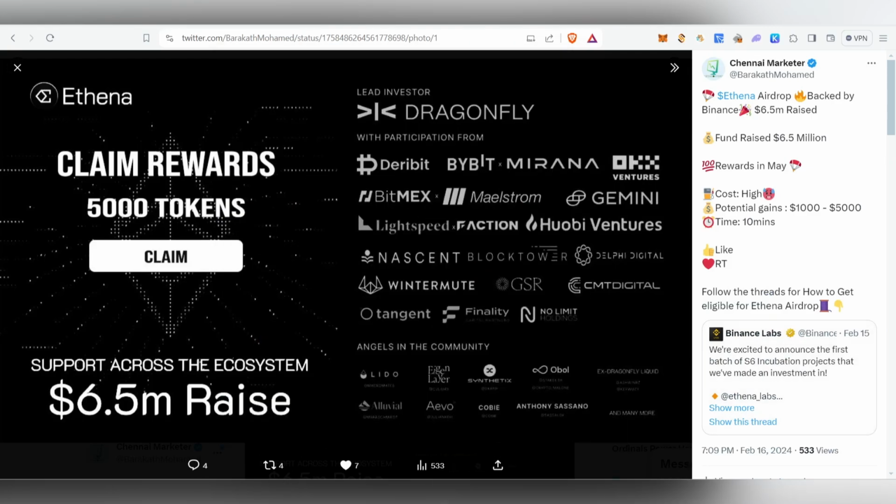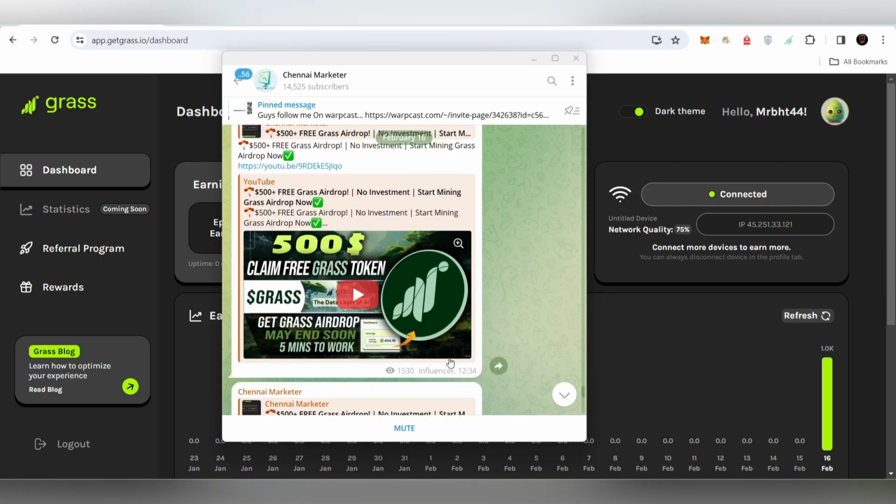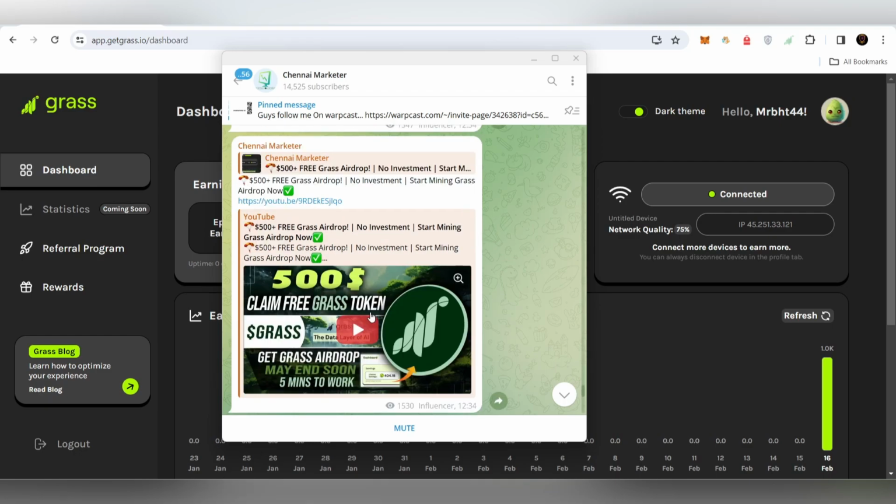One more thing I wanted to cover in this video is this Grass token. Today alone I mined 1000 Grass tokens. I've been running continuously for 13 hours, and I made around 1000-plus Grass tokens. If you haven't watched that video, you can go to my channel, on the Telegram channel and the YouTube channel also. Must watch this video, guys. It's free, it's not an investment one.